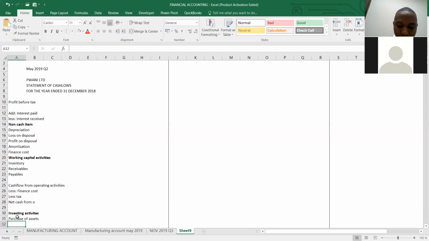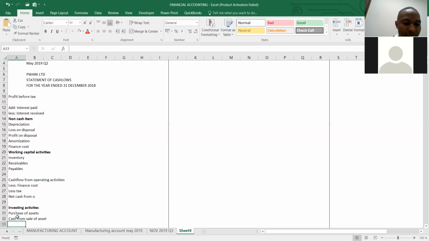Purchase of assets, we have proceeds. We call it cash from sales of assets. Cash from sales of assets, we have what's called again dividend received.